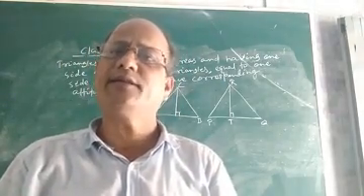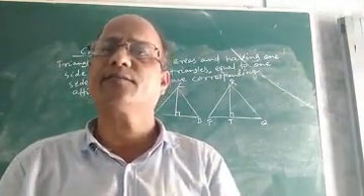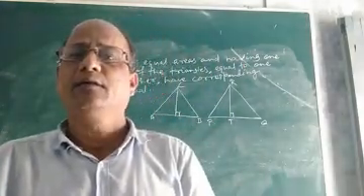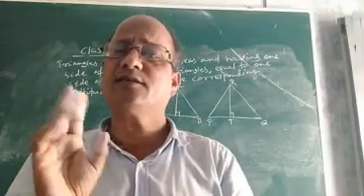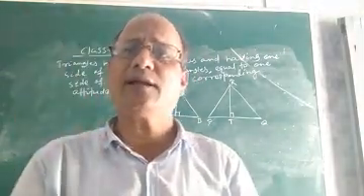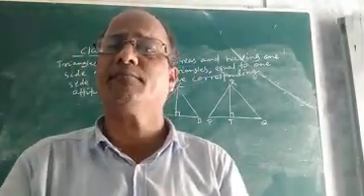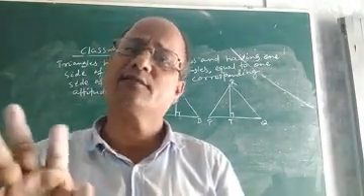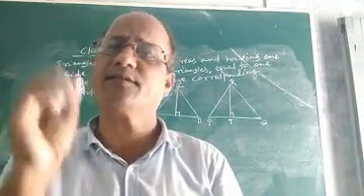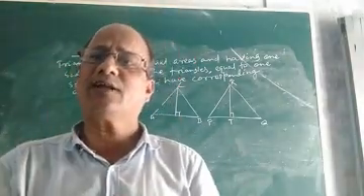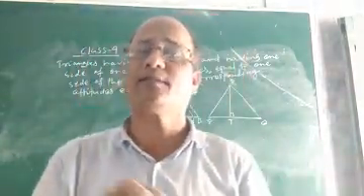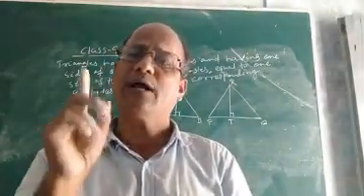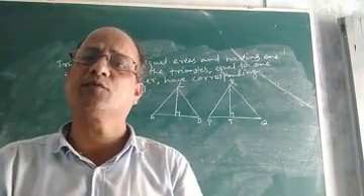Children, in the last class I discussed one of the important theorems related to the chapter on areas of parallelograms and triangles. The last theorem was: if two triangles stand on the same base and between the same parallels, then we proved that the areas of the two triangles are the same, means they have equal area. After the proof of the theorem, I had said the converse, but we had not proved it.